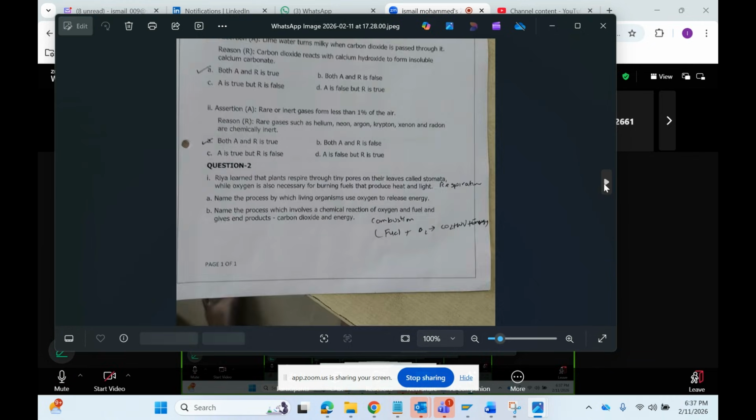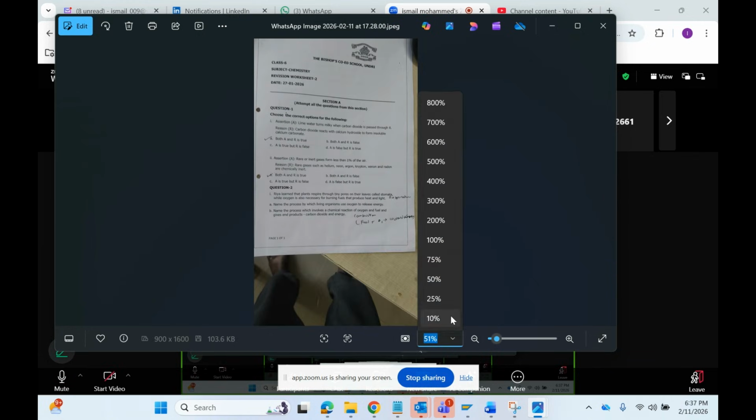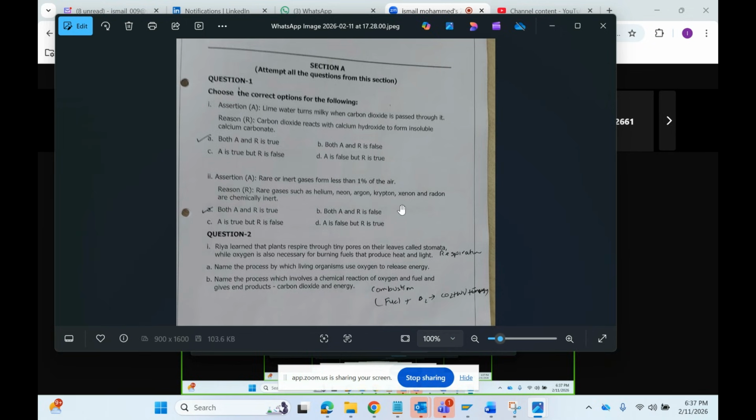Next one. Assertion: lime water turns milky when carbon dioxide is passed. Reason: carbon dioxide reacts with calcium hydroxide to form insoluble calcium carbonate. Both are true. Next one. Rare or inert gases form less than 1% of air, and rare gases like helium and neon are chemically inert. Both are true.